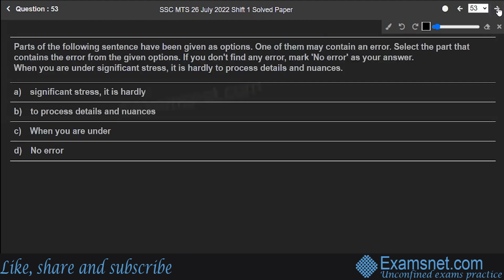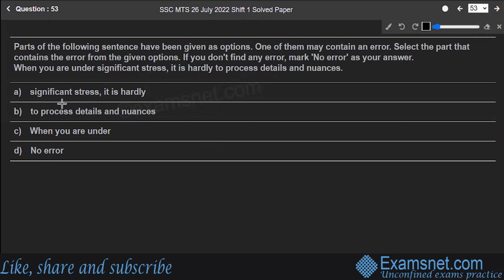Hope you are clear. Next, question number 53. Parts of the following sentence have been given as options. One of them may contain an error. So you have to pick up the part which contains error. If there is no error, you can simply select no error as your answer. Let's read the sentence. It says, when you are under significant stress, it is hardly to process details and nuances.